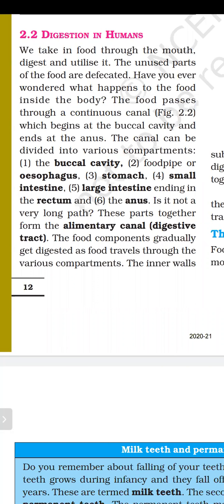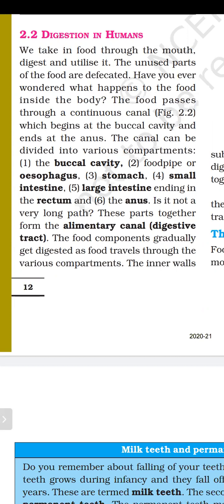The food components gradually get digested as the food travels through the various compartments. Each and every compartment will play an important role in the digestion of food. When the food starts traveling from the mouth to the anus, each and every part plays an important role in the digestion of the food. Each and every part will take part in the digestion.